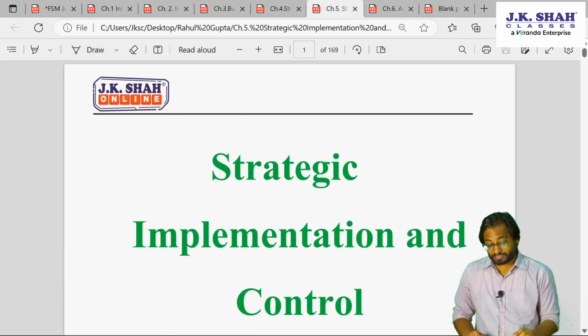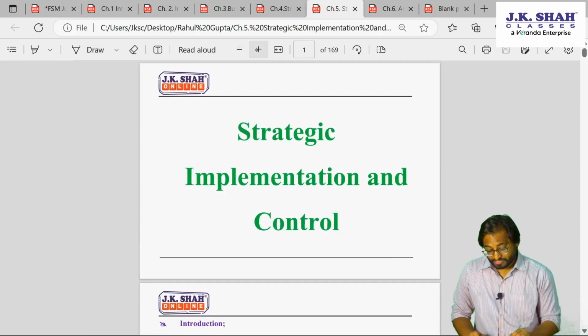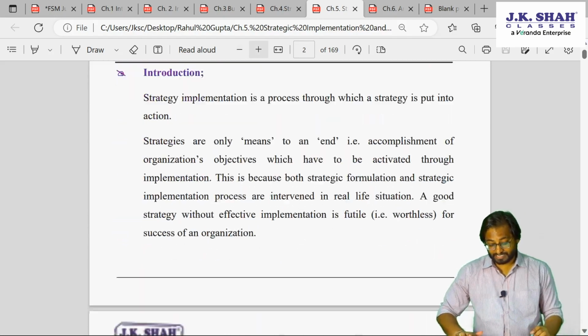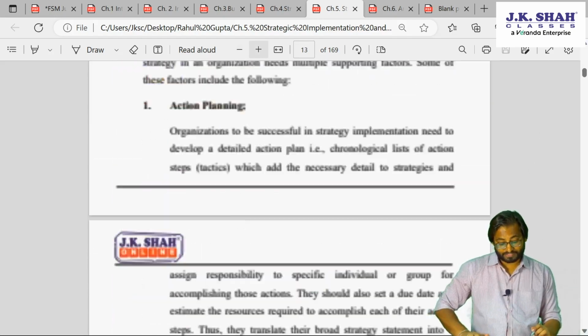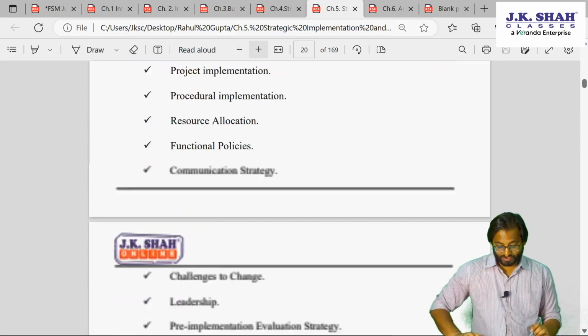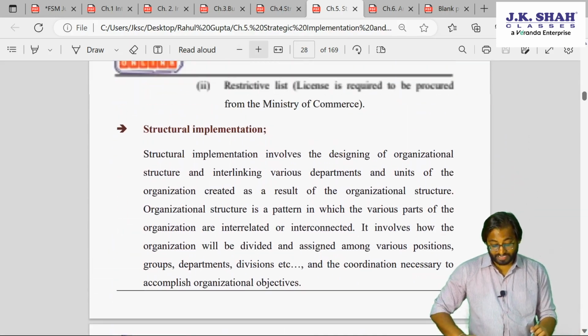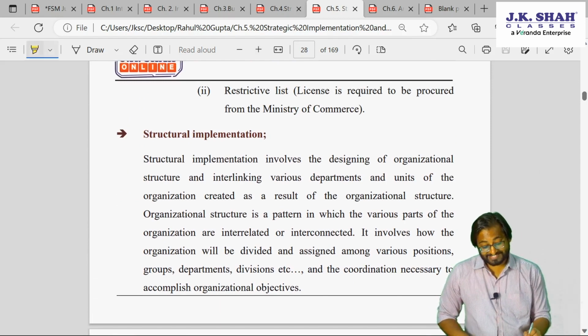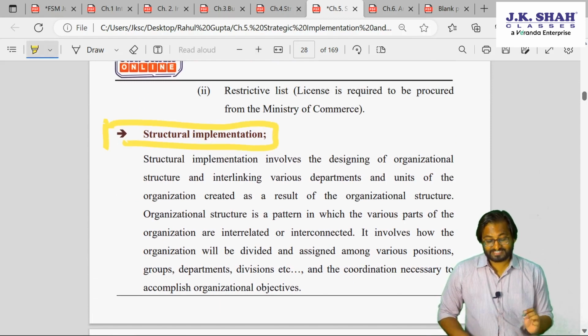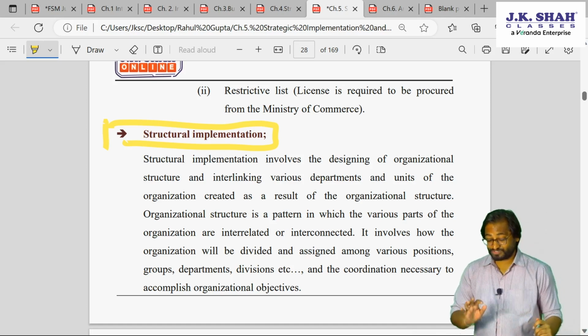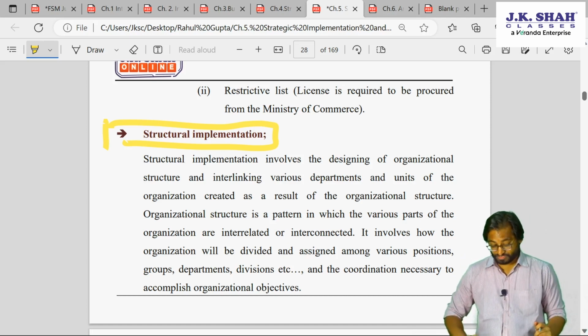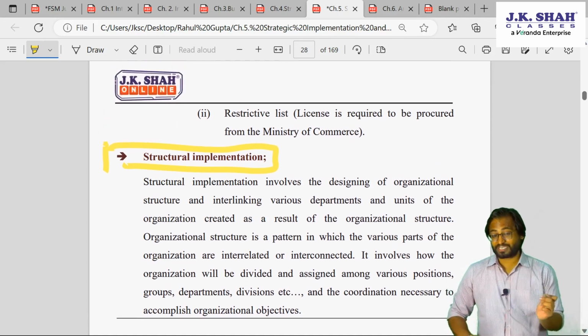I am talking about chapter number 5, strategy implementation and control. So let's try to find out structural implementation. If you remember, there we had different kinds of issues in implementation. So structural implementation was also one of the key points. So this is chapter number 5.